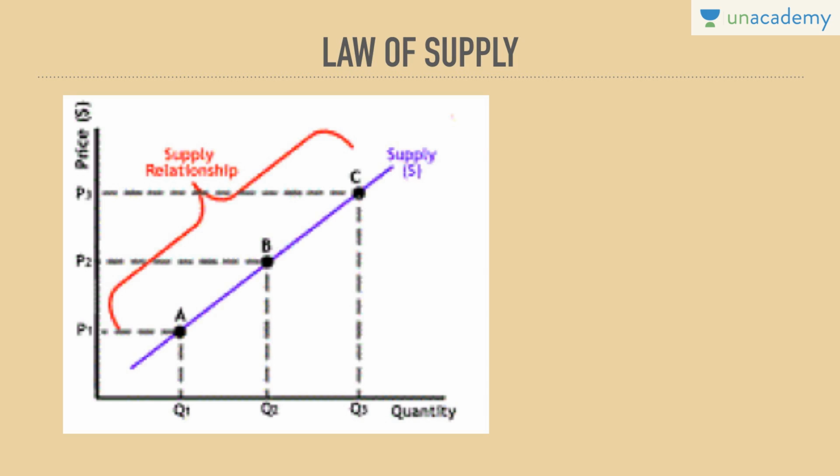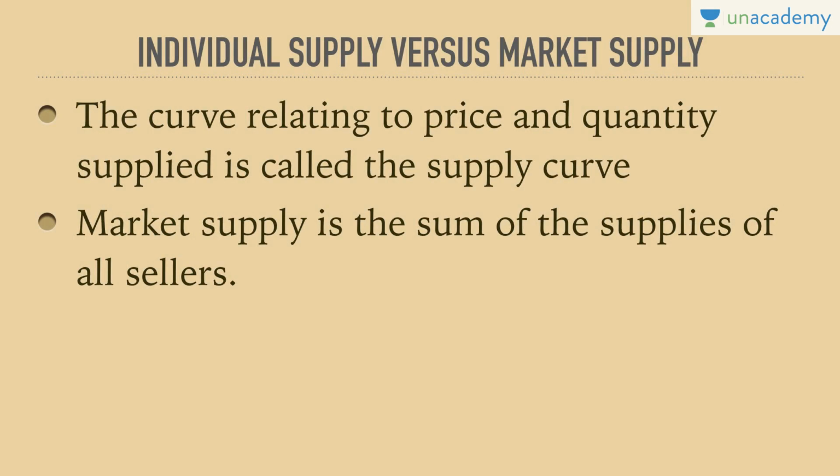Let's understand that this law of supply curve is depicting an individual supply curve, or one single entity's supply curve. If we need a supply curve from the point of view of individual versus market supply, just like we had individual demand versus market demand, we need to club all the supply curves in order to give us the market supply. We may have multiple individuals like individual A, B and C. We can add up the supply of A, B and C and get the market supply.